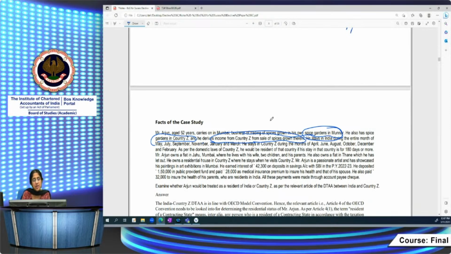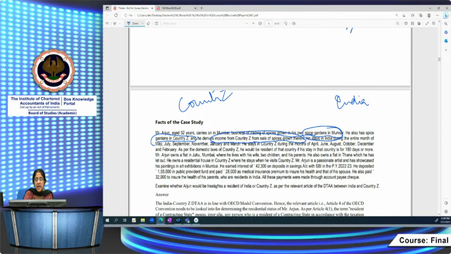As per the domestic laws of country Z, he would be resident of that country if his stay there is 180 days or more. So as per country Z, if he's staying there for 180 days or more, he's resident in that country. In India, it's the 182 days condition or the 60 plus 365 days condition. Now let us see the number of days where he stays, in India and country Z.